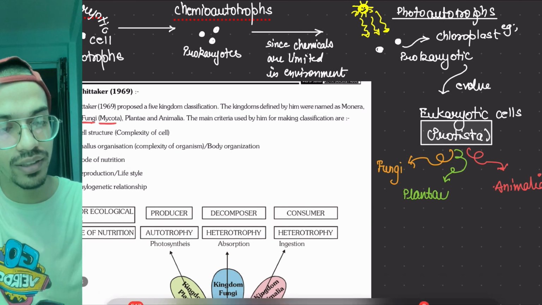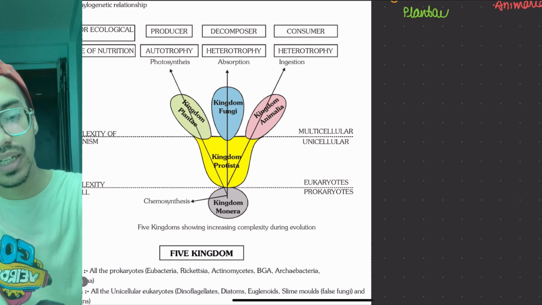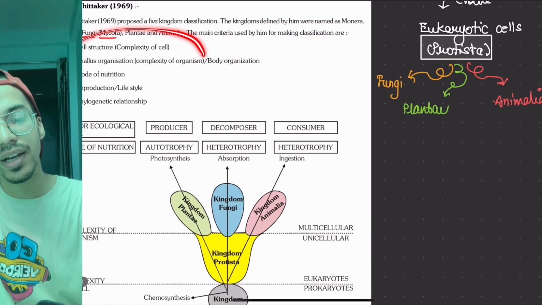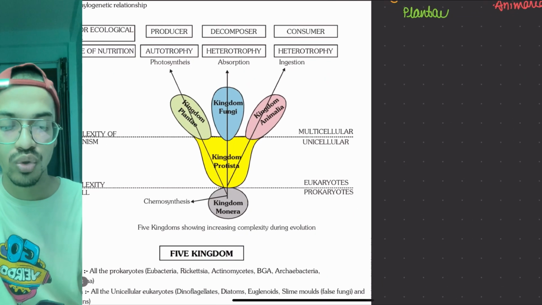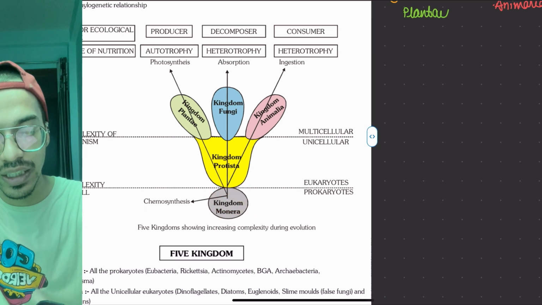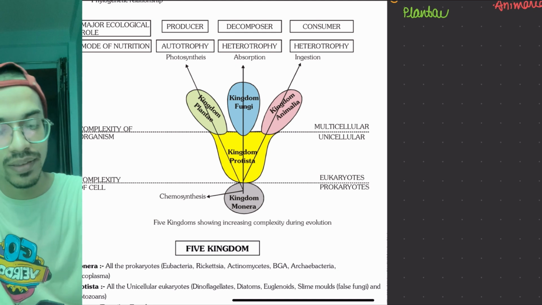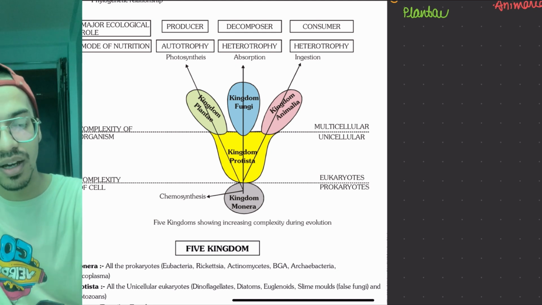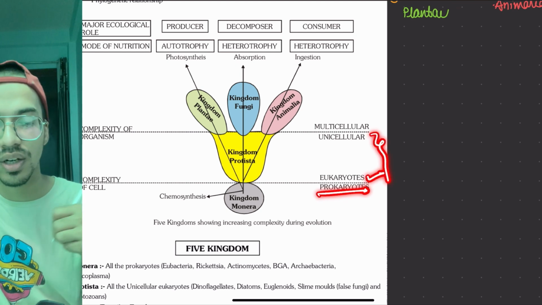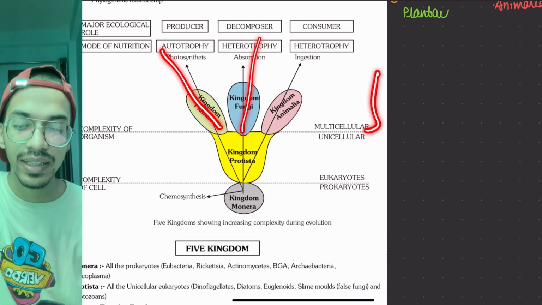Here only, this table was given to you. So all the features which R.H. Whittaker took, this table is summarizing it up. Here we have Kingdom Monera, which was chemosynthetic, means they were making their own food. Then they form protista, from prokaryotes to eukaryotes. Still they were unicellular organisms. Then come the multicellular organisms like plantae, fungi and animalia.